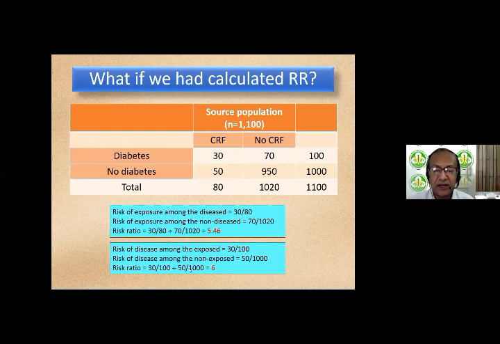That risk ratio works out to be 6, which is not the same as 5.46. So risk ratio changes depending on which direction you're looking at the data. When you're looking from exposure to disease versus disease to exposure, the risk ratio is not the same. Therefore, risk ratio cannot be used in a case control study. Only odds ratio can be used.